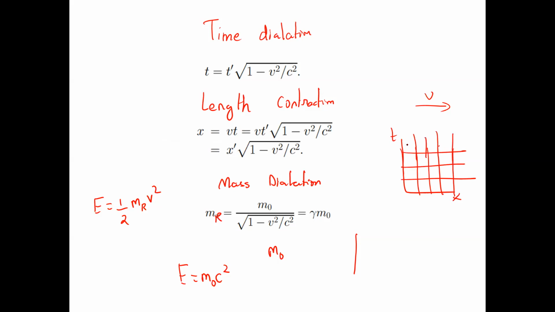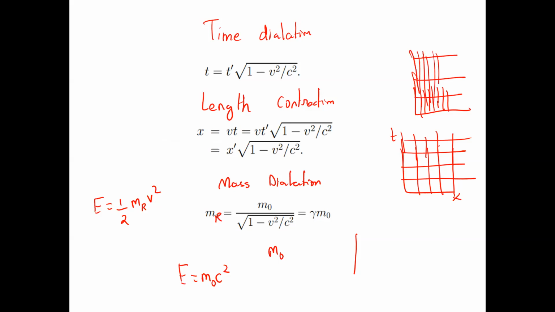So due to relative motion, what is happening? The coordinates are getting squished, and so your lengths are getting contracted, and your time intervals are getting dilated. This is what is happening, right?